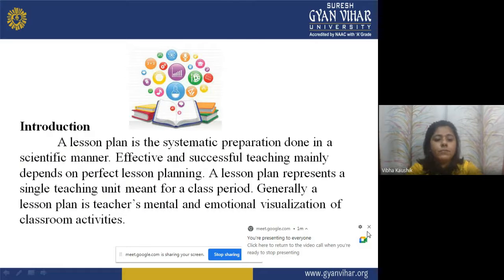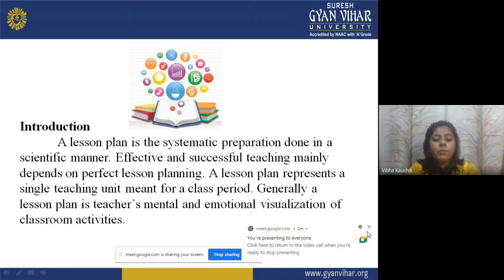Now, introduction. A lesson plan is a systematic preparation done in a scientific manner. Means when we are preparing a lesson plan, the preparation should be done in a scientific manner. Effective and successful teaching mainly depends on a perfect lesson plan. Means if a lesson plan has been made perfectly, then we will say that today's teaching is effective and successful. Successful on the basis that you will be able to achieve your objectives.